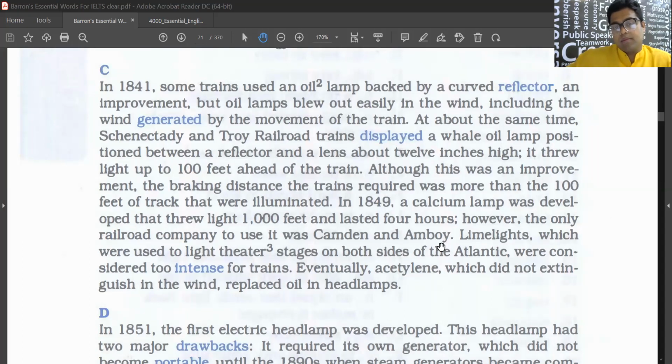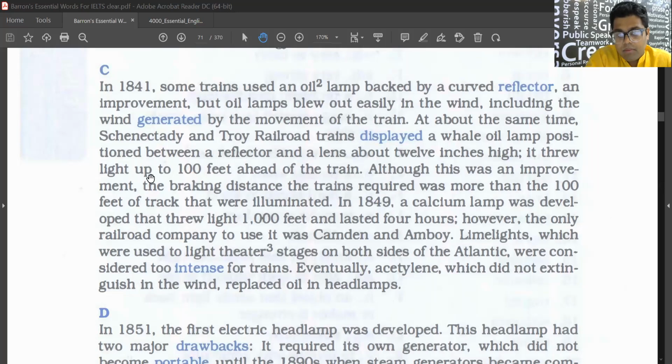oil lamps blew out easily in the wind, including the wind generated by the movement of the train. At about the same time, a Schenectady and Troy Railroad train displayed a whale oil lamp positioned between a reflector and a lens about 12 inches high.